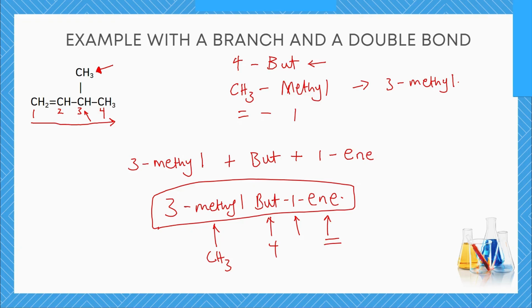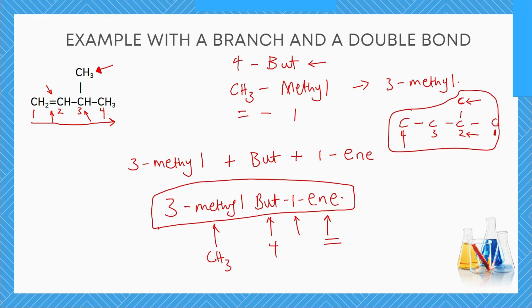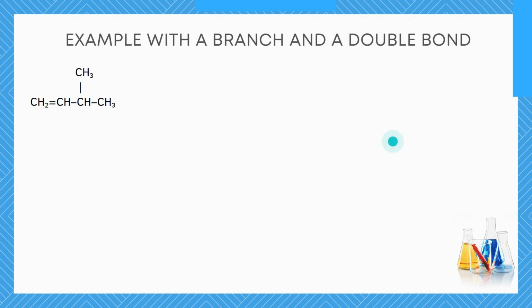We gave priority to this double bond over here. Now, assuming that double bond was not here, all we had was just C, C, C, and then C, and then this over here. Then we would have started counting from here, because we want to give this guy priority since there is no double bond. So we'll start counting from here: 1, 2, 3, 4. So this would have had the number 2 since there is no double bond, but in this case there is a double bond. That's why we gave priority to this guy over here. So now that we have talked about that, let's move on to the next thing that we have.